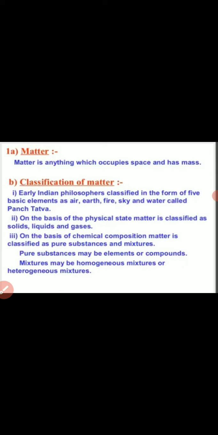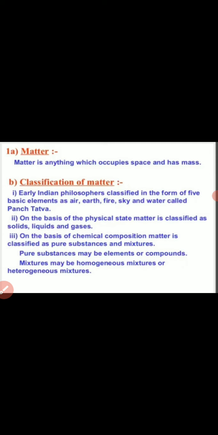When two or more substances are mixed together in an equal manner, that is called a homogeneous mixture. For example, water mixed with milk. If we pour water into milk, we cannot differentiate it as water and milk.